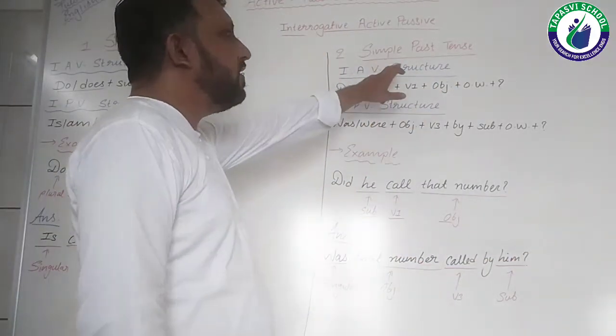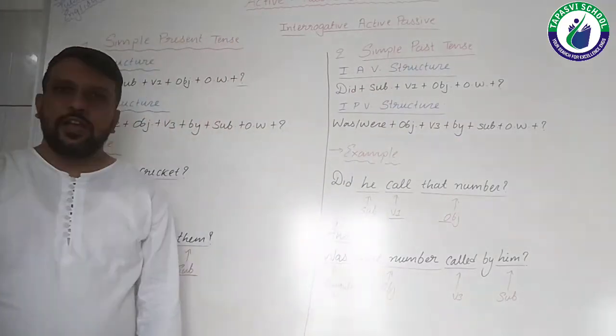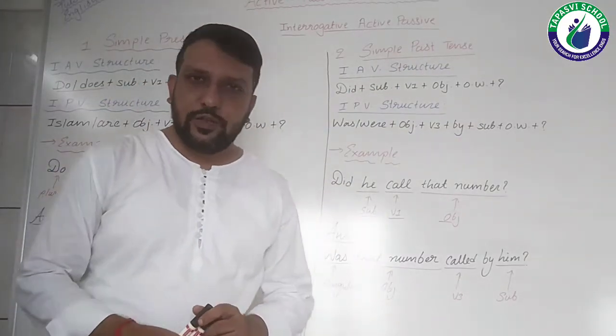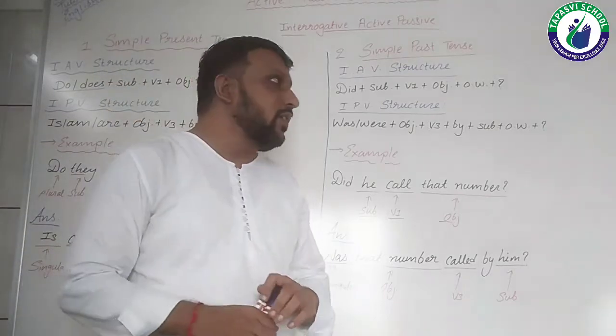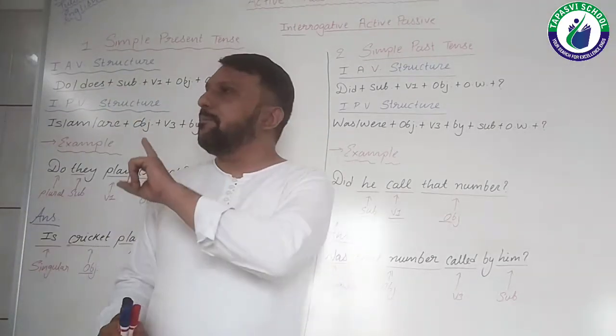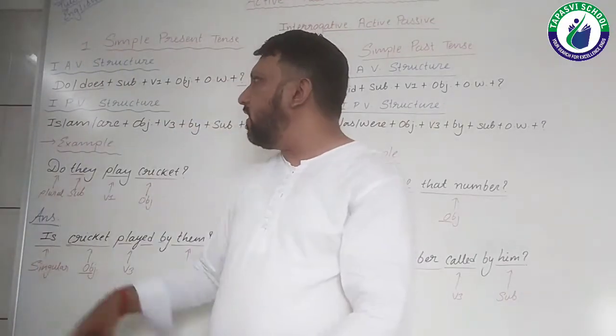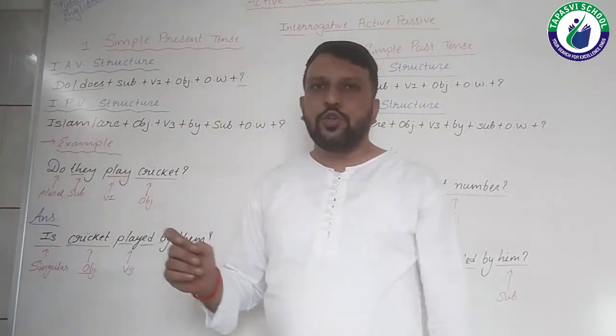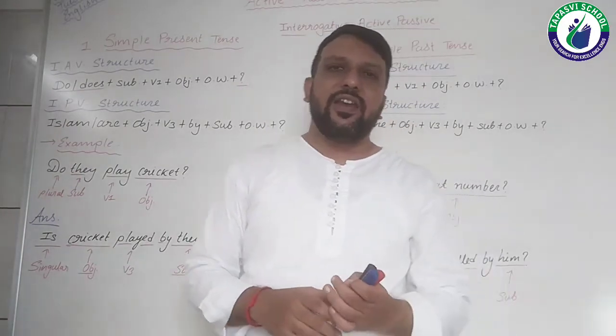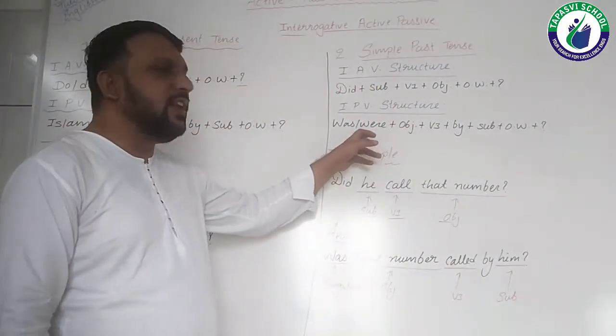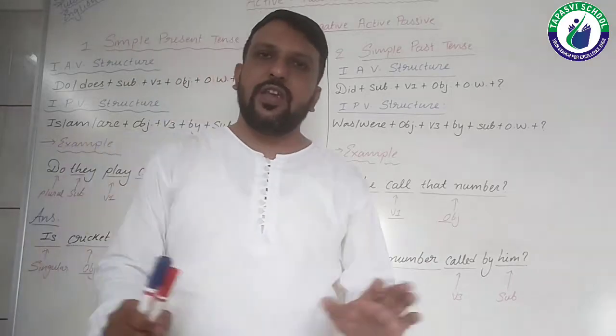Second tense is simple past tense. In the assertive sentences also I explained that the only difference between simple present tense and simple past tense is that in the passive voice structure we used to put "is", "am", "are", and instead of that here we need to put "was", "were", nothing else.